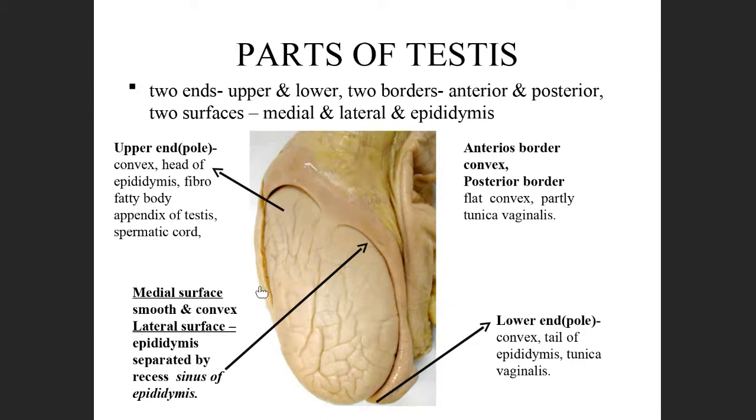Then the medial surface is smooth and convex. On the lateral surface, there is one important structure that helps you identify right and left testis: the sinus of the epididymis.